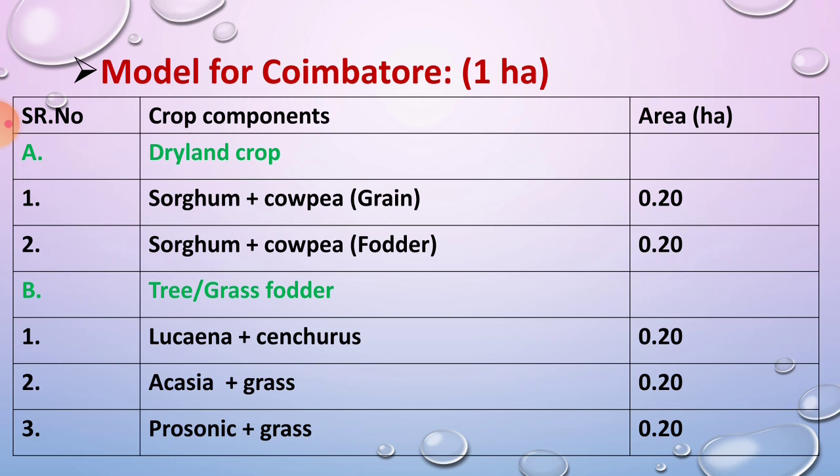The crops are grown in 0.40 hectare area. Then you have to grow trees or grass for fodder: Leucaena plus Cenchrus, Acacia plus grass and Prosopis plus grass, in 0.20 hectare, 0.20 hectare and 0.20 hectare area for the sheep and goat.